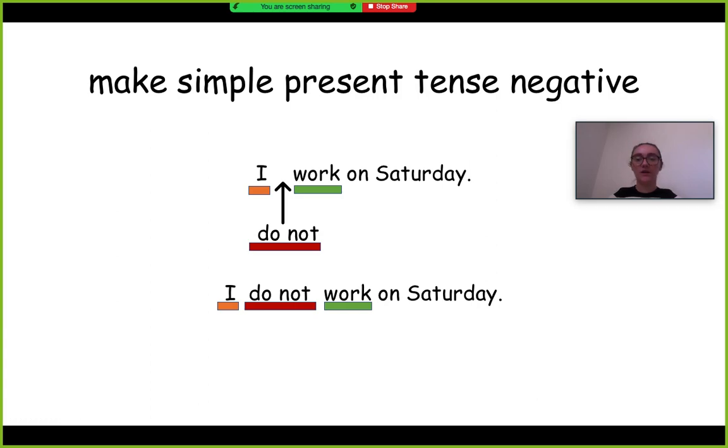That means no. So all we have to do to make it negative, meaning no, is put do not in between the subject and the simple present verb. All we're doing is putting something in between to tell them, no, I don't. But instead of saying, I no work on Saturday, in English, the correct way to say it is, I do not work on Saturday.